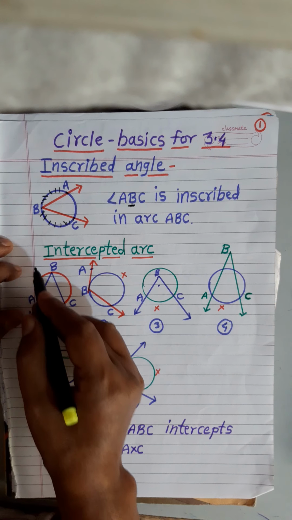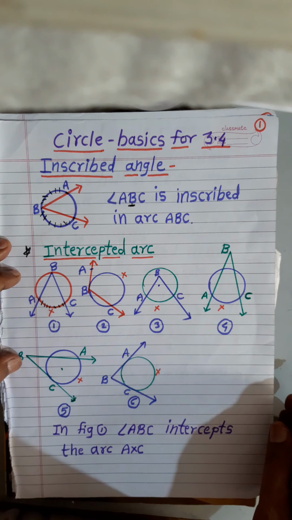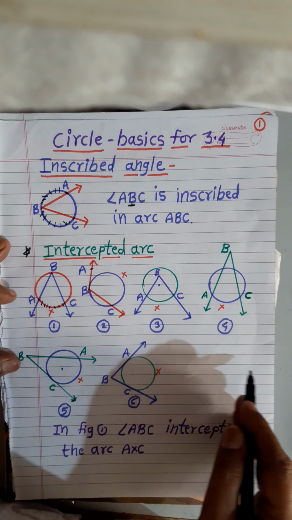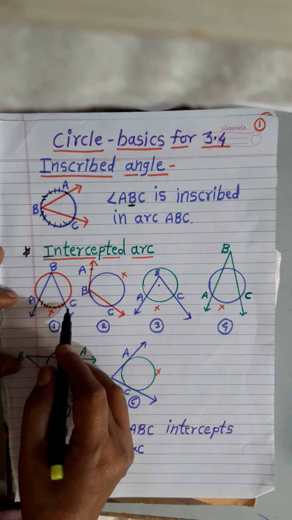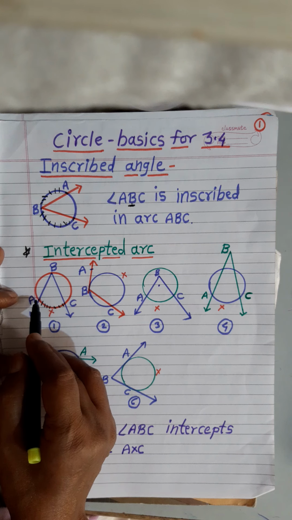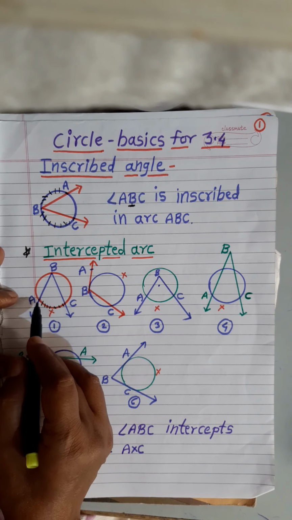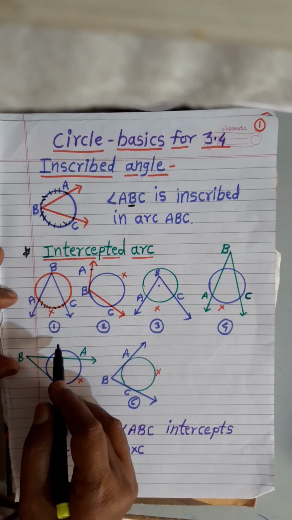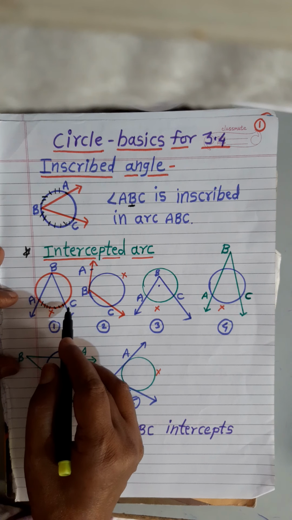Now, the next concept is the intercepted arc. Here you can see 6 different figures. See the first figure, figure 1. Here, angle ABC is an inscribed angle. Angle ABC is inscribed in the arc ABC, and it intercepts the arc AXC.